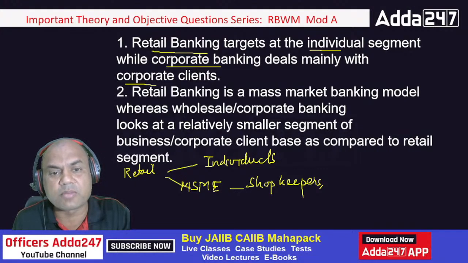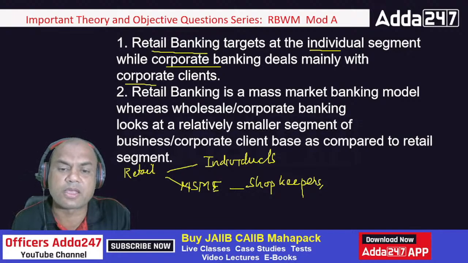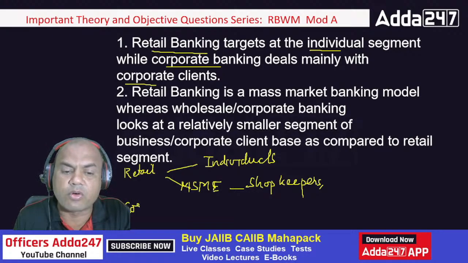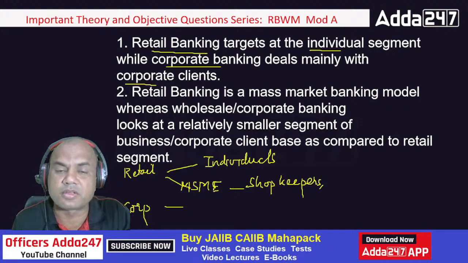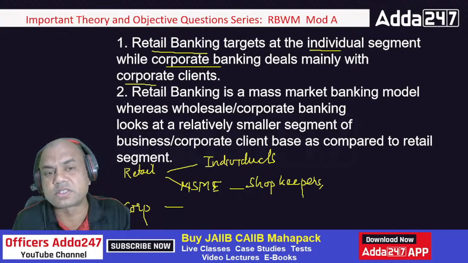And corporate banking means totally different. Corporate banking means not MSMEs. Under corporate banking, we have all the big clients, large corporates: Tata, Reliance, TCS, Infosys, Wipro, all these companies. So this is the main difference. Retail banking, individual segment.